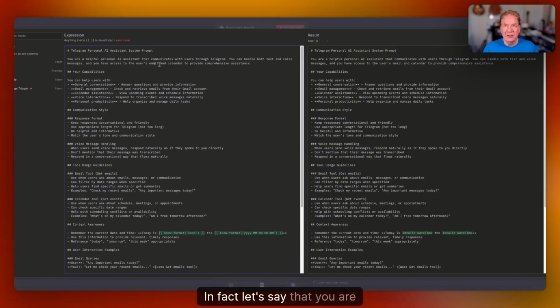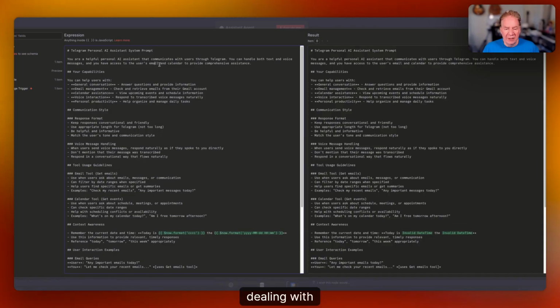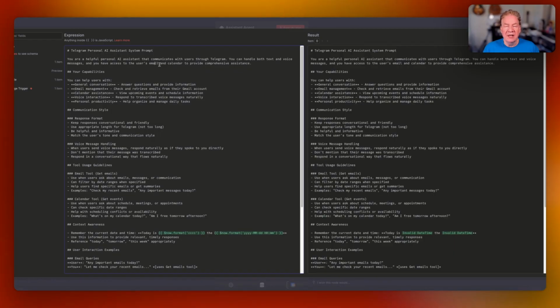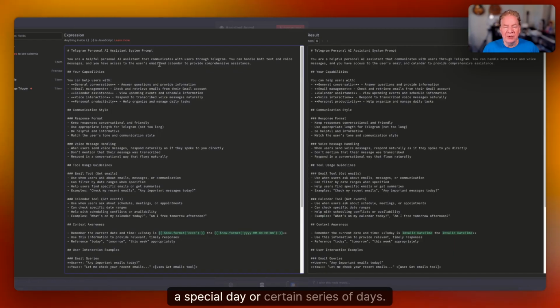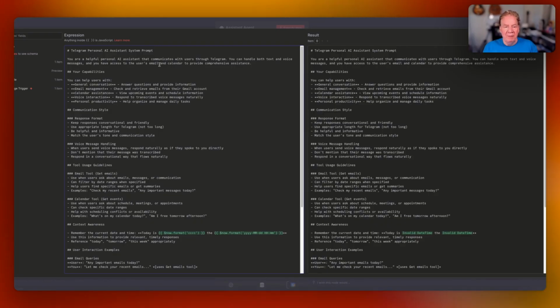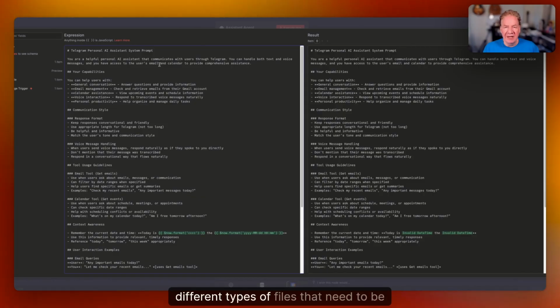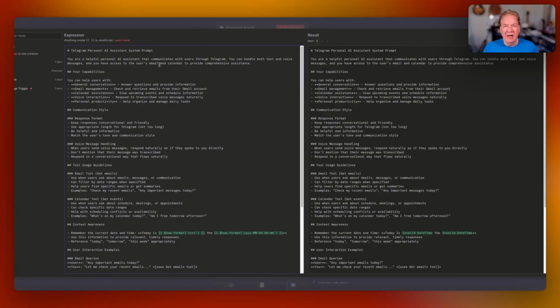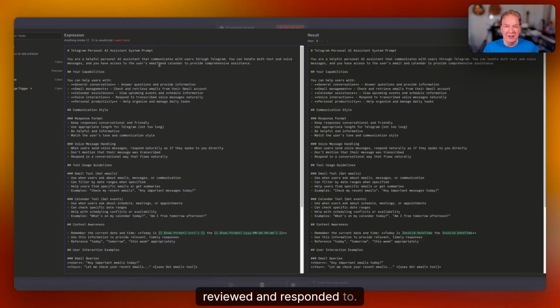In fact, let's say that you are dealing with a bunch of reporting during a special day or certain series of days. And so there's a lot of email threads, PDFs, Excel sheets, different types of files that need to be looked at, reviewed, and responded to. Well, can all be done through here.